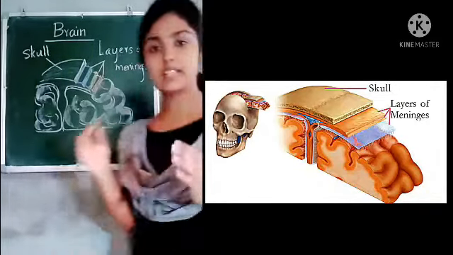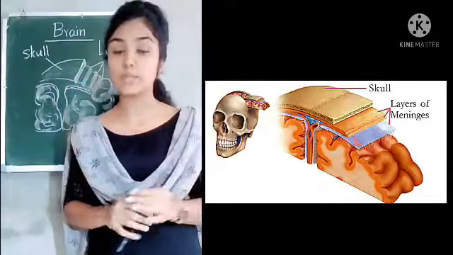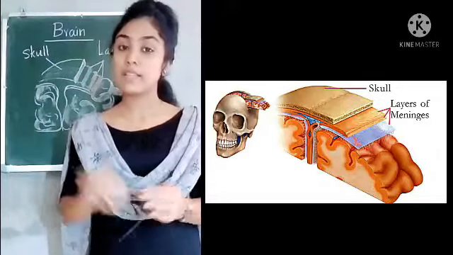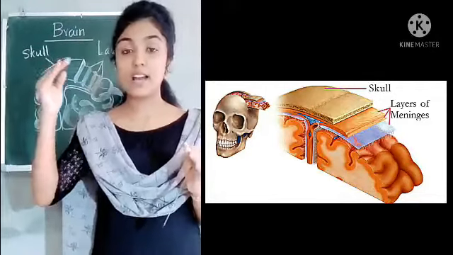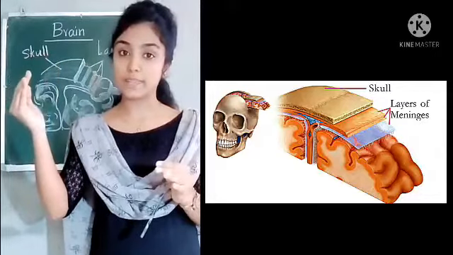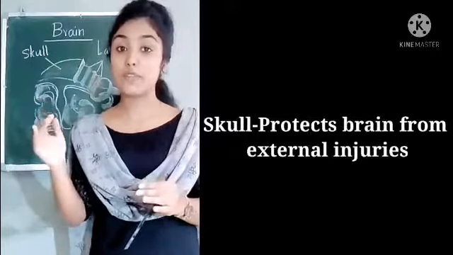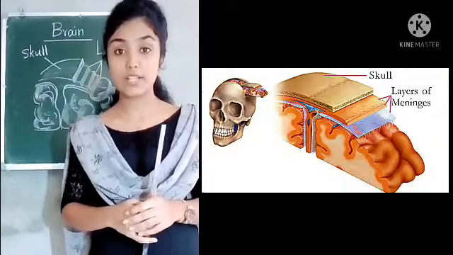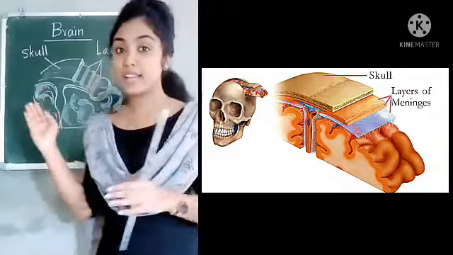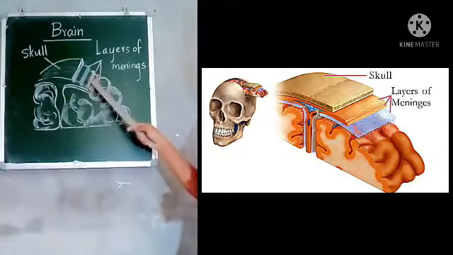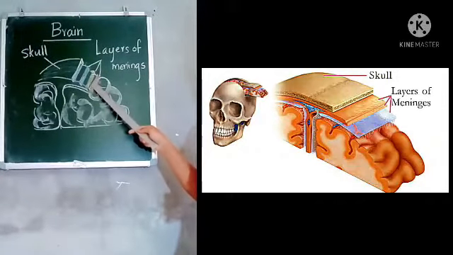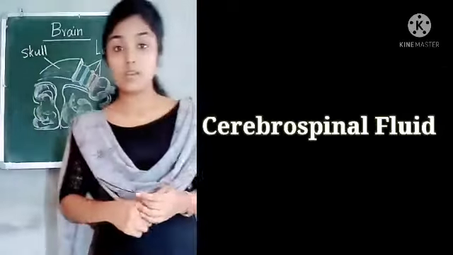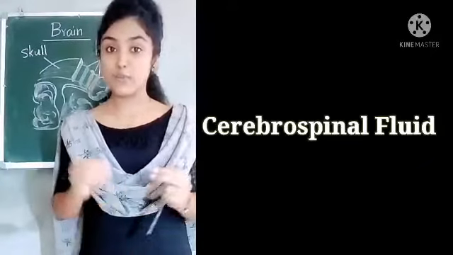So how do the skull and the three layers of meninges protect our brain? We know that the skull is the hardest outer covering of the brain. It protects our brain from external injuries. Then how do the meninges protect our brain? Inside the membrane of the meninges, you can see cerebrospinal fluid.